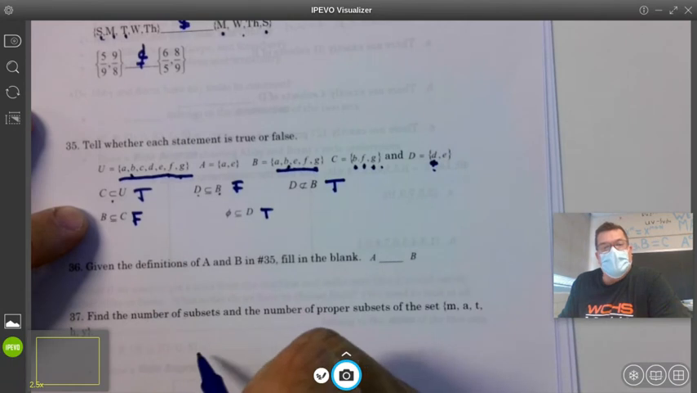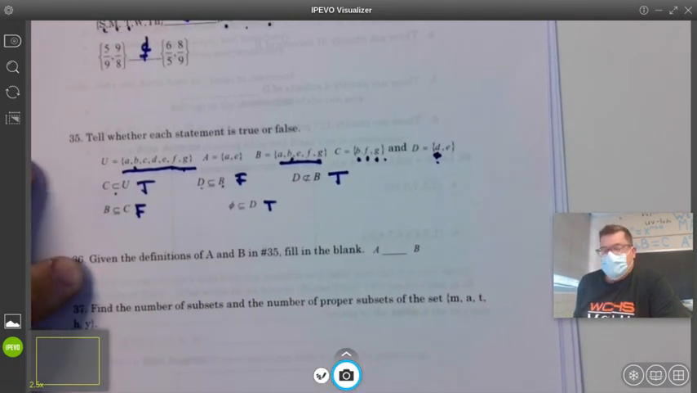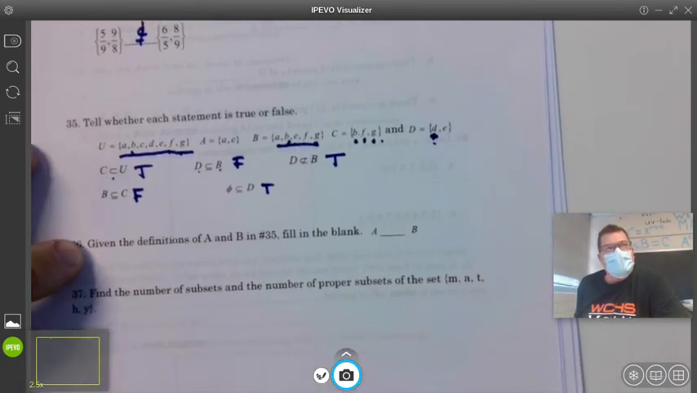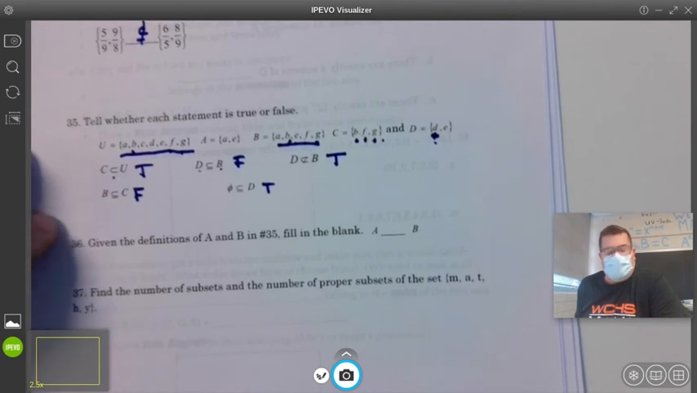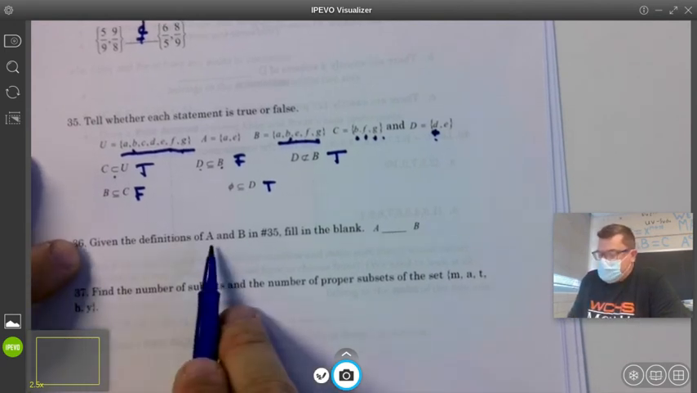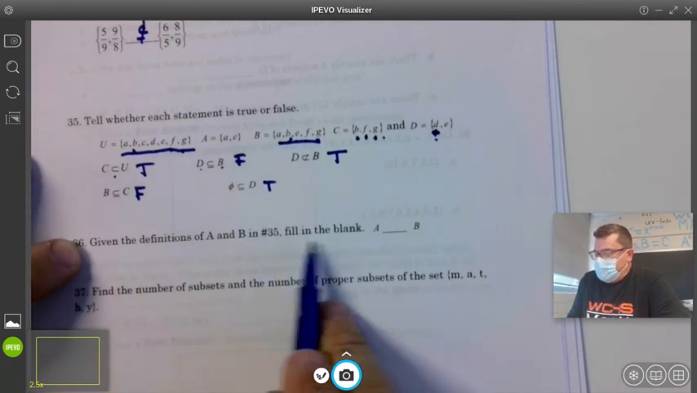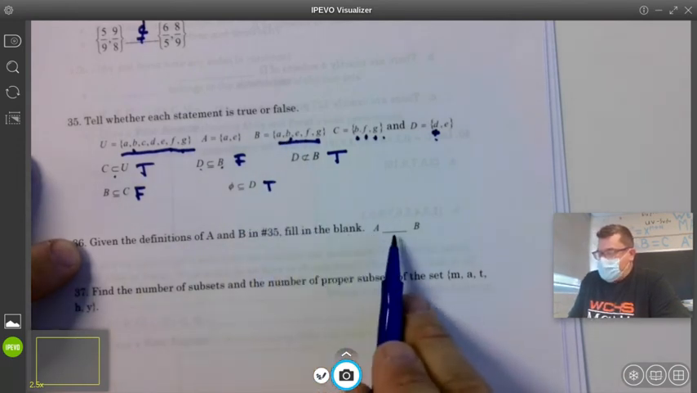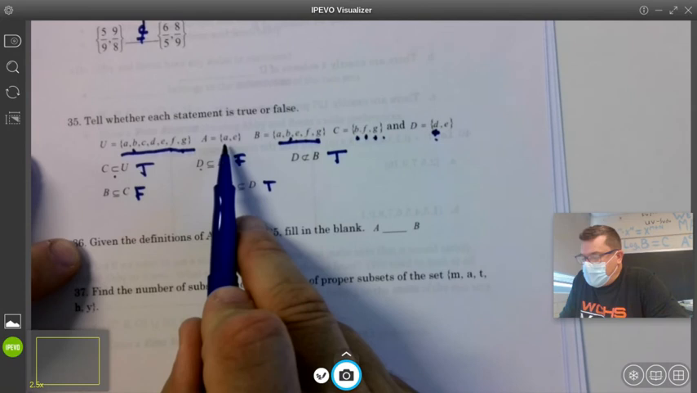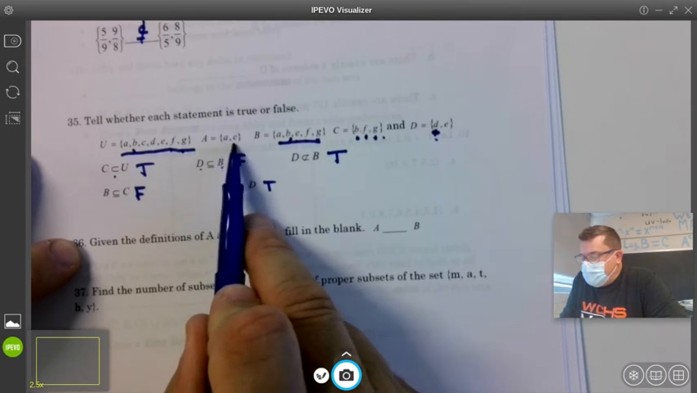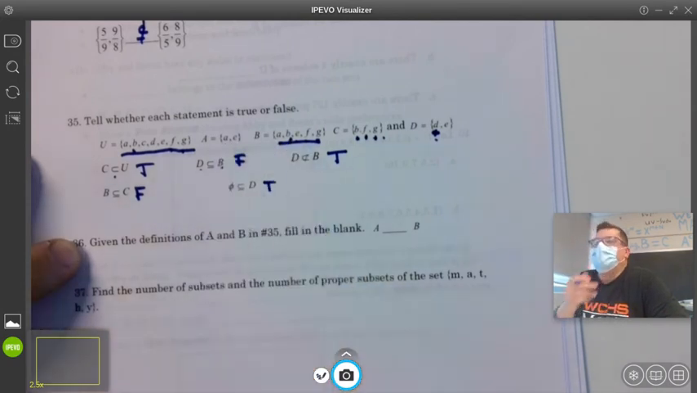I hate those double negatives. So far, so good. Does anybody have any questions on any of those? And given the definitions of A and B from up above, fill in the blank. A blank B. A and E, A and E.